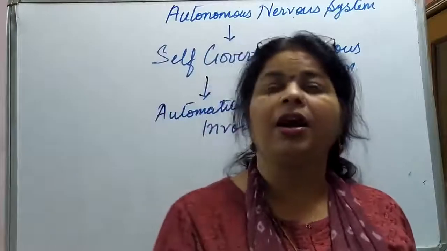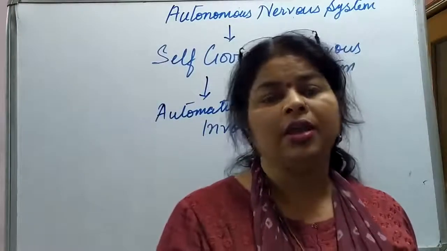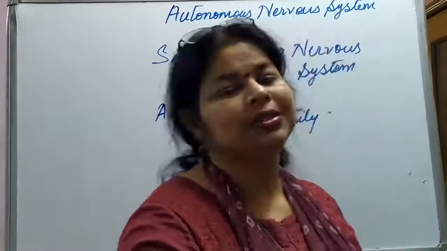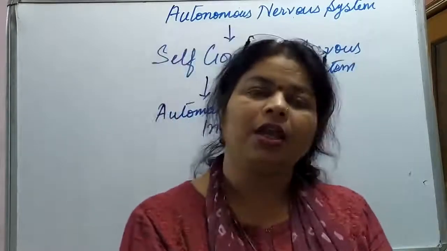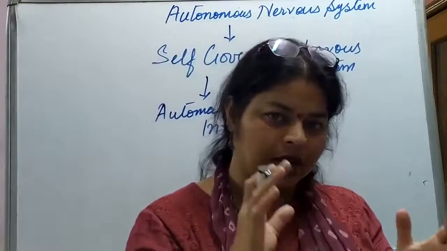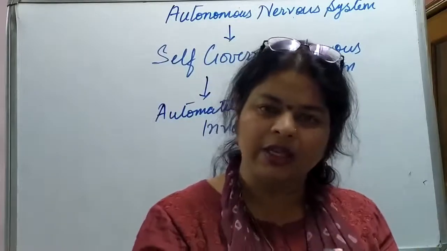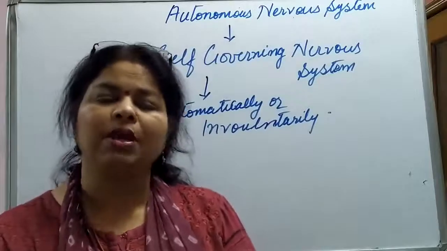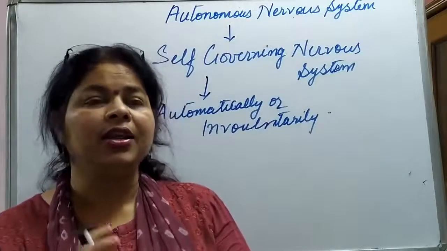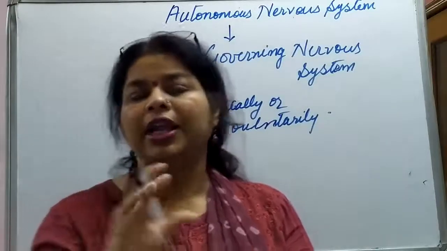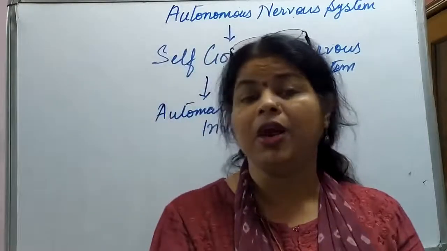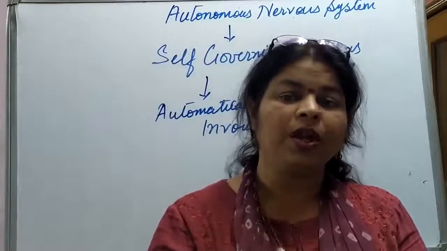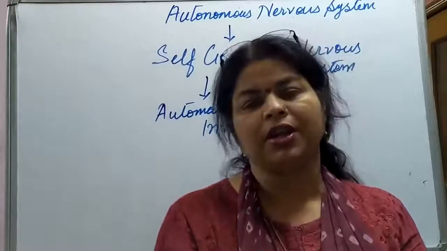Their activities are controlled by what we call the autonomic nervous system. For example, the heart: the sympathetic system increases the contraction and rate of heartbeat, while the parasympathetic one will decrease the contraction and rate of heartbeat.